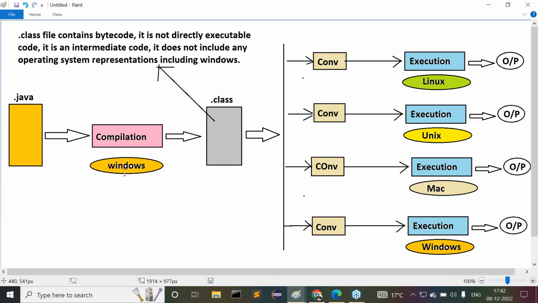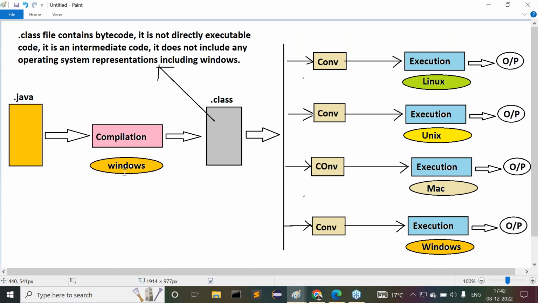Next, the dot class file is available. If you want to execute this dot class file on Linux, you need Linux representations over this bytecode. If you want to execute it on Unix, you require Unix representations. On Mac, Mac representations. On Windows, Windows representations. So for the sake of converting our bytecode into the local operating system representations, some converters are provided.